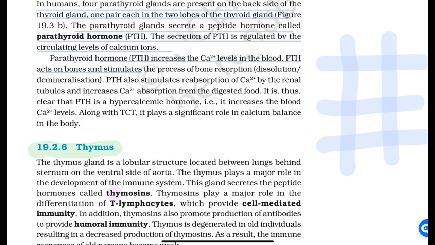PTH acts on bones and stimulates the process of bone resorption, dissolution, or demineralization. PTH also stimulates reabsorption of Ca2+ by the renal tubules and increases Ca2+ absorption from the digested food. It is thus clear that PTH is a hypercalcemic hormone. It means it increases the blood Ca2+ level. Along with thyrocalcitonin, it plays a significant role in calcium balance in the body.